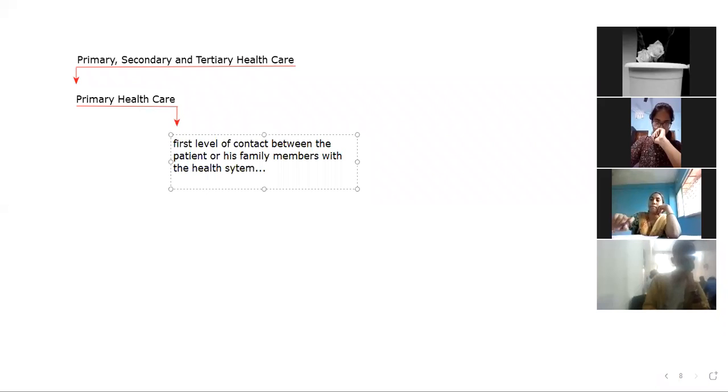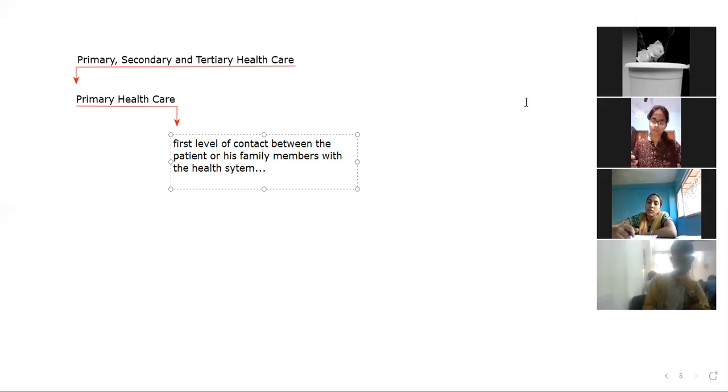Yes, like the mohalla clinics in Delhi, or dispensaries in the villages where only one doctor is appointed. Whether a patient is suffering from heart disease or paralysis, all those patients visit the same doctor. Then that doctor recommends where to go.